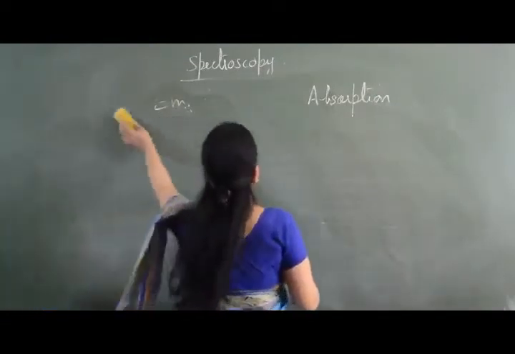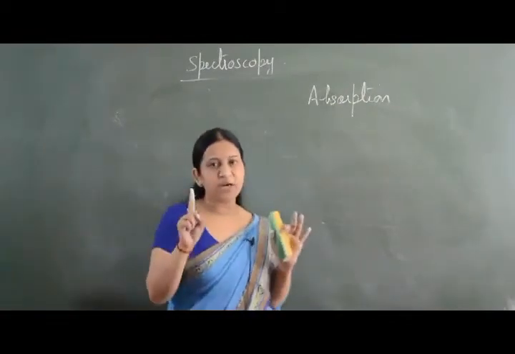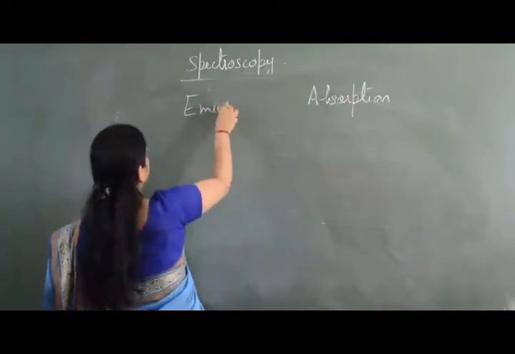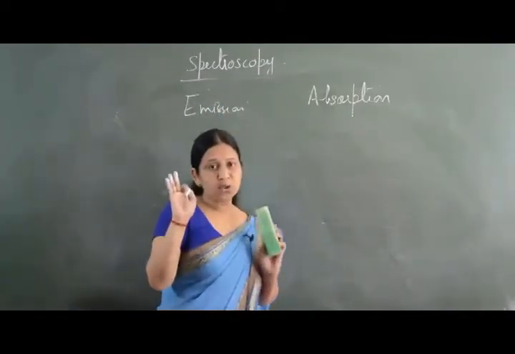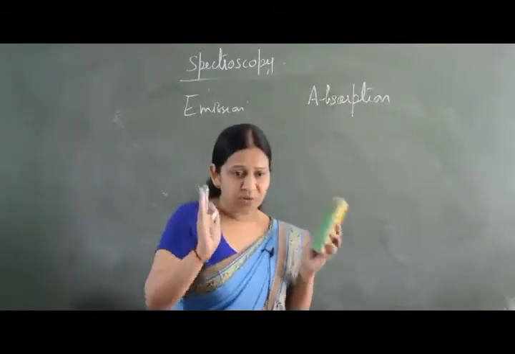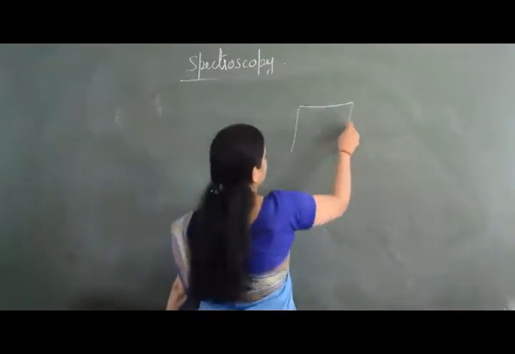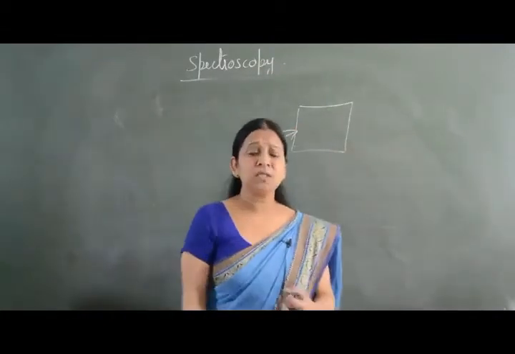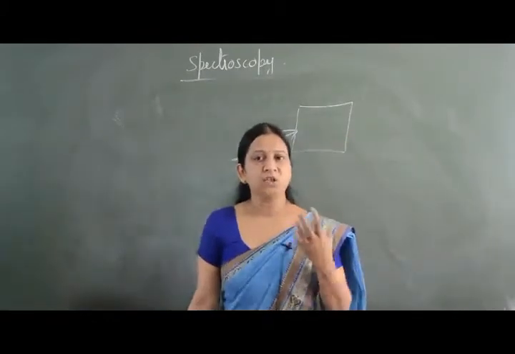If we talk about this, the whole of the concept is divided into two. One is emission, the other is absorption. By emission and absorption, what we mean is when the energy is given to the molecule, suppose this is the energy and we give energy to this molecule, the electrons gain energy. When they gain energy, they move to a higher energy state.